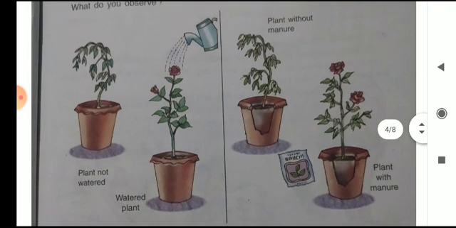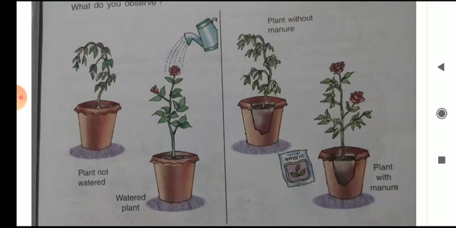Students, look at this picture and observe. In the first part there are two potted plants, one watered and the other not watered. After a few days, the plant that was not watered becomes dry. Similarly in the other part, two potted plants are here, one with manure and the other without manure.